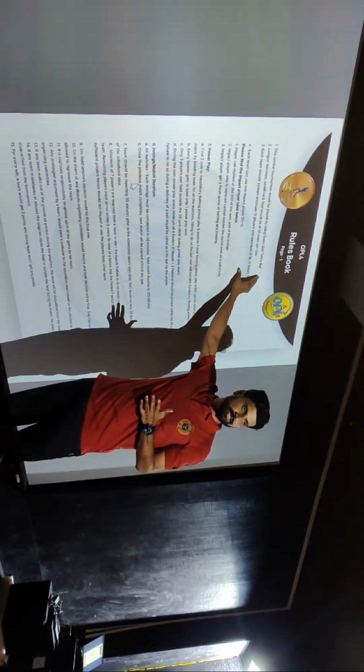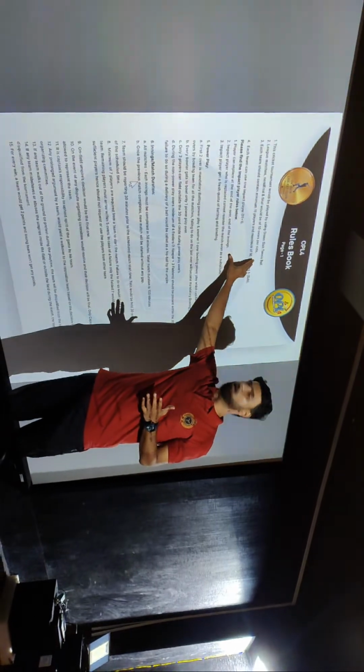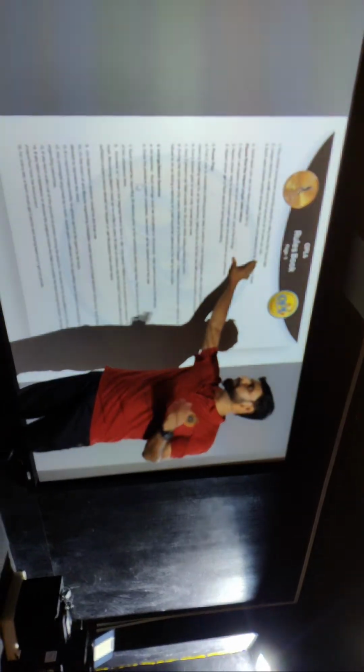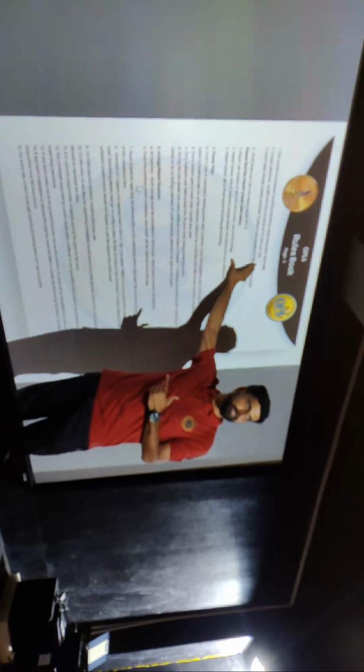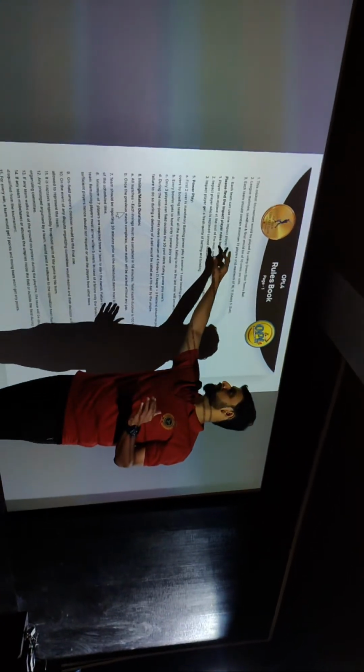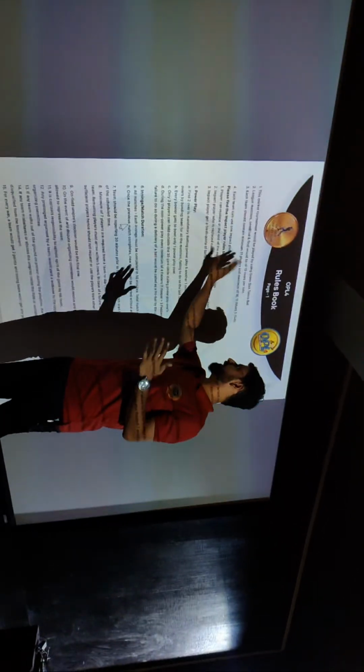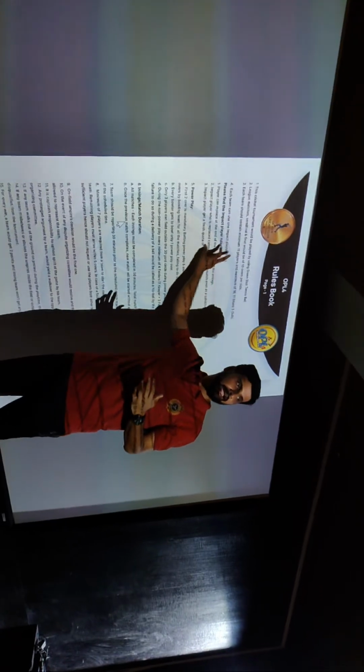The first rule is regarding the ball. We'll be using the 6-hit ball as usual, and all the matches of the tournament, including the league, semi-final, and final, would be 10 overs per side. Each team should contain 11 players, maximum of 16. As per the number of players we have in the team, the total number of players at any point in time will be 11, and we can use one impact player.